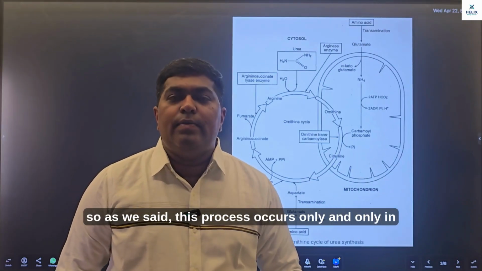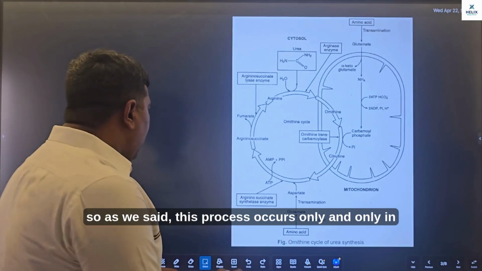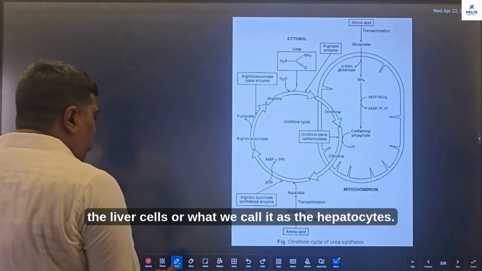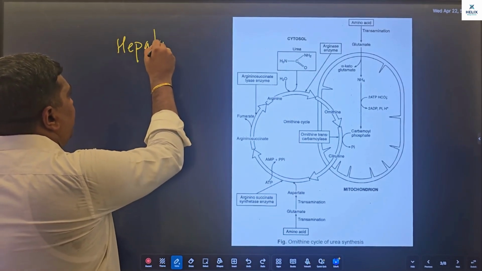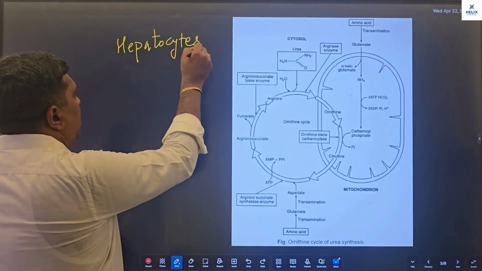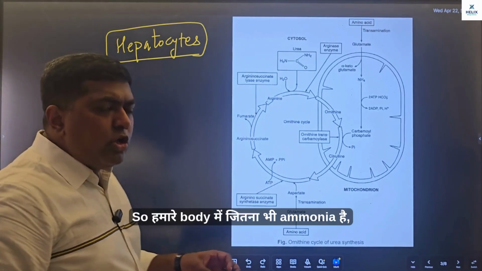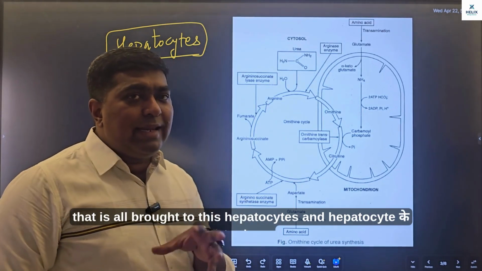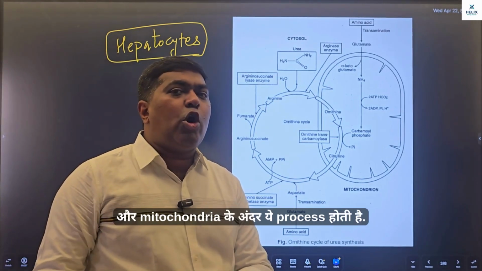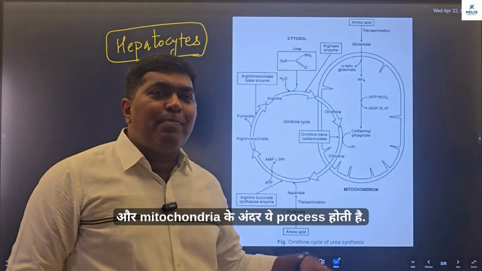So as we said, this process occurs only and only in the liver cells, or what we call the hepatocytes. तो हमारे बॉडी में जितना भी अमोनिया है, that is all brought to these hepatocytes, और hepatocyte के साइटोप्लाज्म और माइटोकॉन्ड्रिया के अंदर ये प्रोसेस होती है.